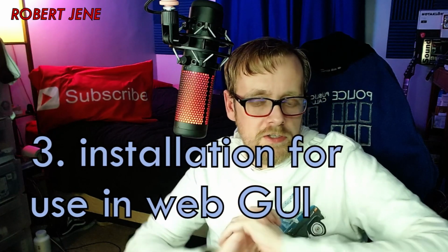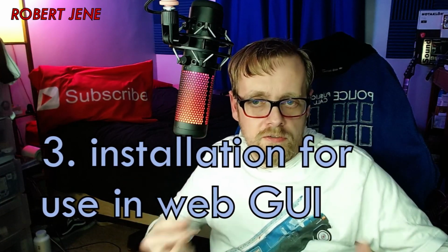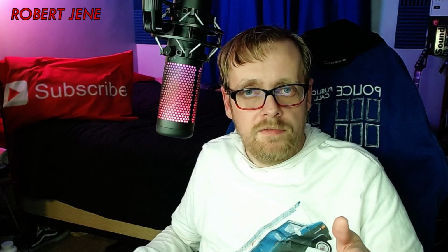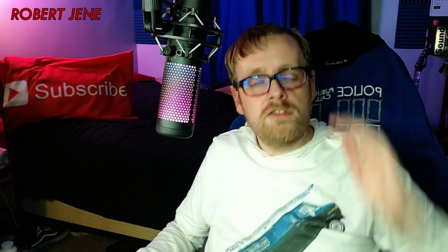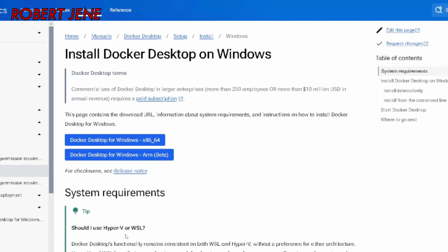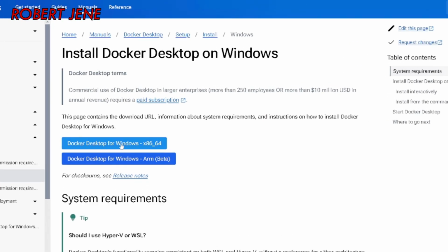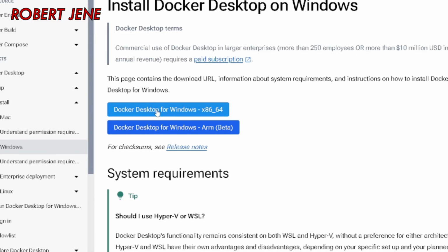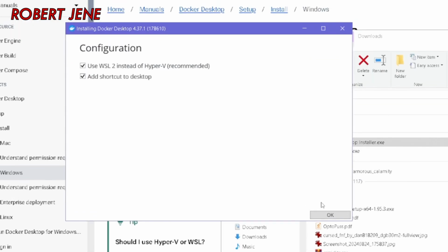Now for this section of the video, we're going to install a couple of things so that we can access our chatbot via a web GUI. And the first thing is Docker Desktop. I'll have the download page linked in the description down below, or you can Google it. And you're going to want to run Docker Desktop for Windows. Here's what the installer looks like.